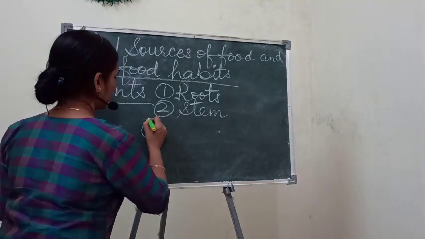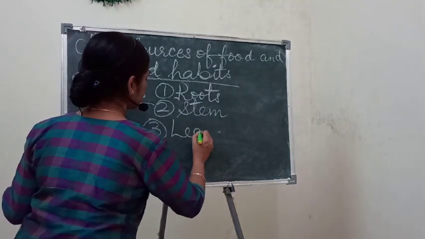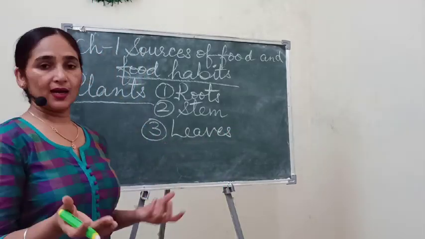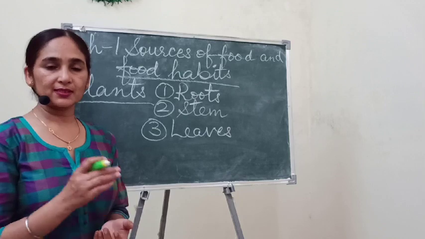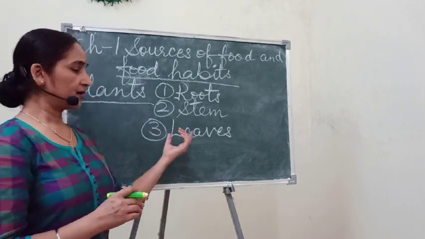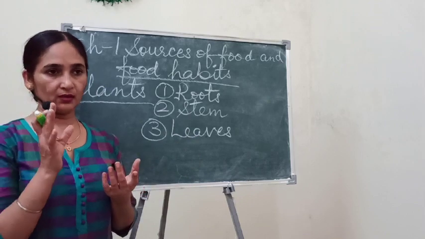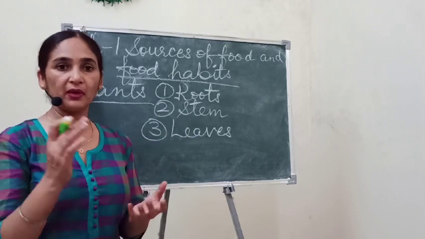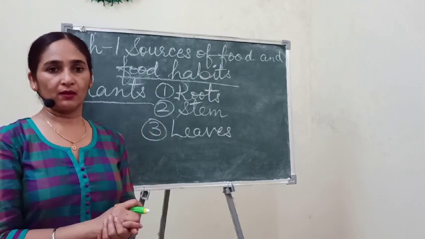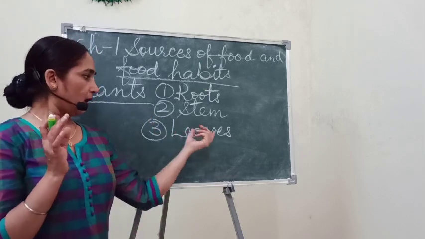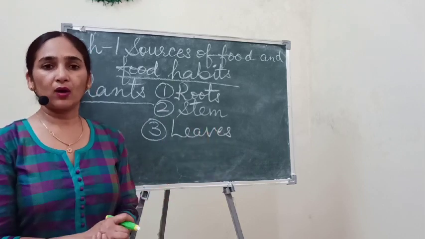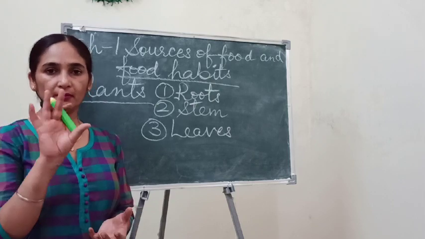And the third part is leaves. As you know, in some plants the leaves are edible, just like mustard leaves. We can make saag from mustard leaves, and fenugreek, methi, bathua, all these you can call bhaji. Besides that, you can take the example of cabbage, band gobi.